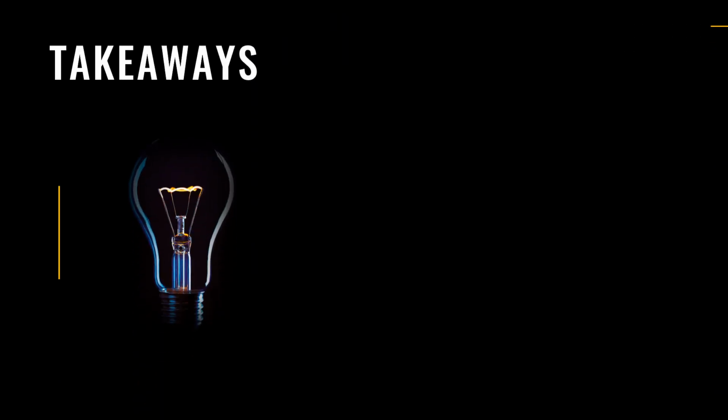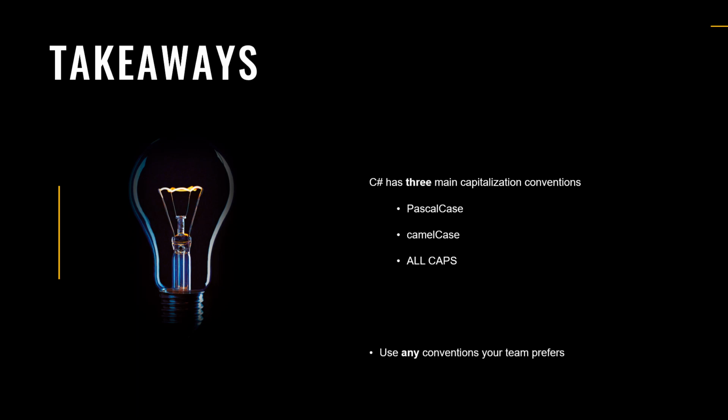Now let's summarize the key takeaways from the last module. Here's what you should remember and apply in practice to write better code. There are three main types of capitalization conventions in C#: PascalCase, CamelCase, and ALLCAPS. You are free to use any naming conventions you prefer in your C# code, but following these conventions can make your code easier to read and understand for other programmers. The most important thing is to always be consistent with your capitalization in order to improve the readability and clarity of your code.